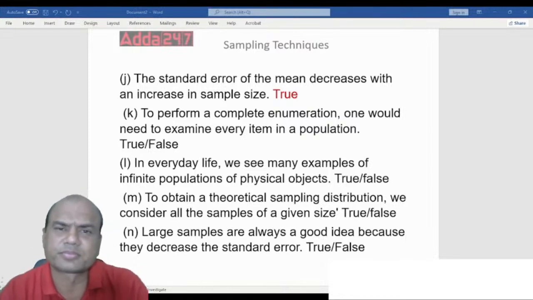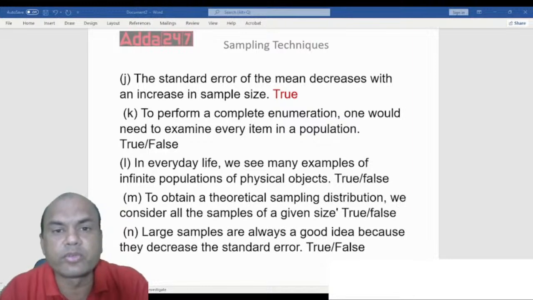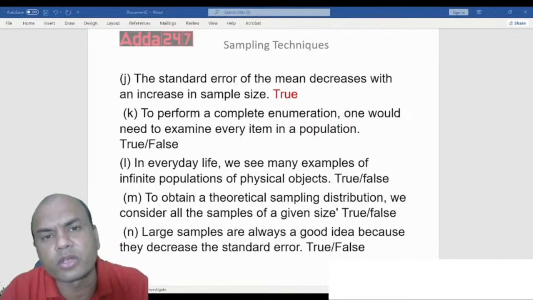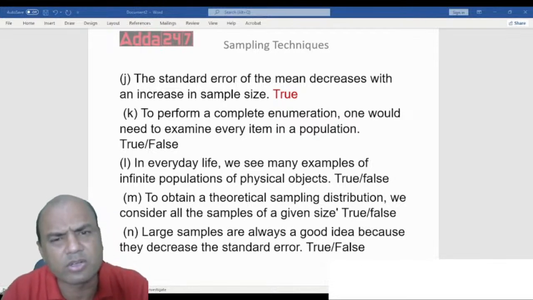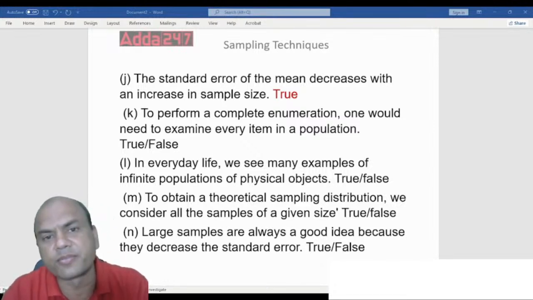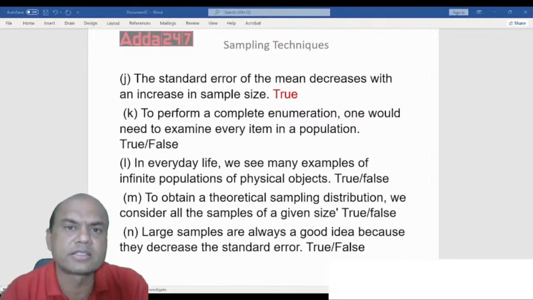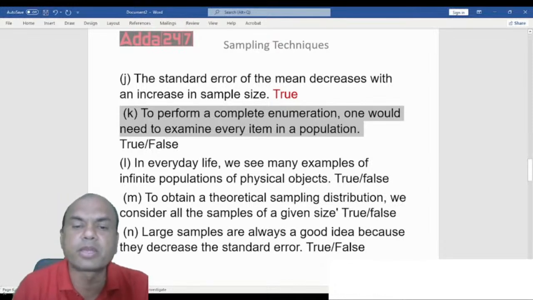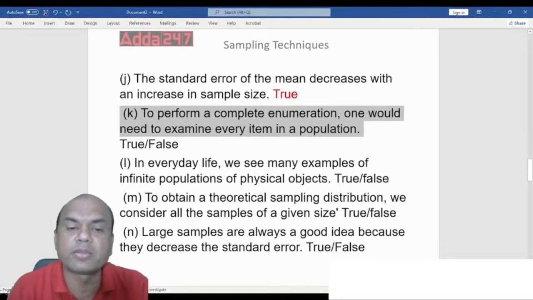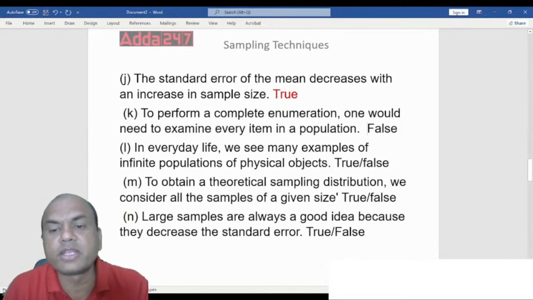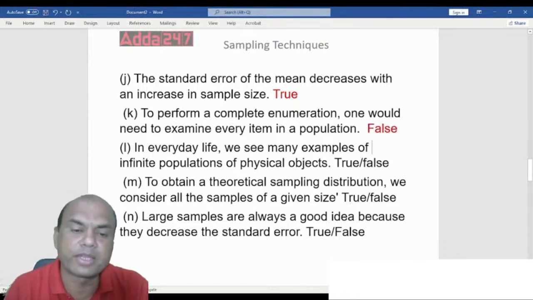Not required, isn't it? What do we do? We take some sample, representative samples. We'll take the samples in the 4 corners of the city, or some 10 samples from various corners of the city, and then we'll find out the average salary, right? So to perform the complete enumeration, one would need to examine every item in the population. So that is false. You need not do the enumeration of each and every item or do the survey of each and every element of that sample.